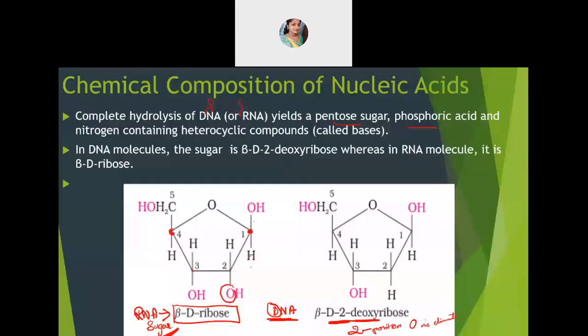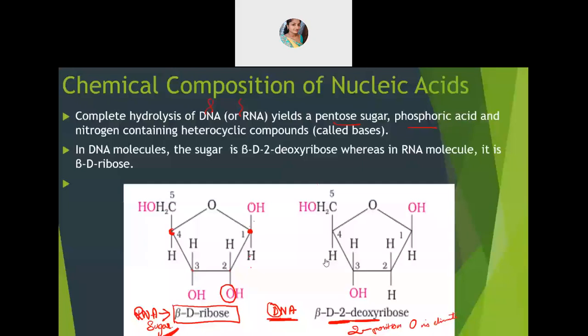Now in deoxyribose, the only change is in the second position. So it is called 2-deoxyribose. In the second position, that oxygen is missing. That oxygen is not there. For the DNA sugar moiety, they don't have that oxygen present. It is just the hydrogen. Otherwise, the structure is similar.